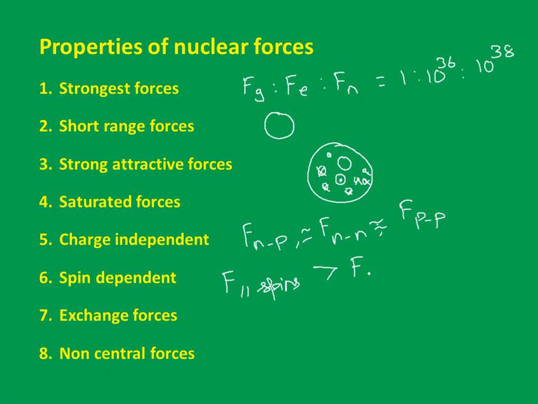Anti-parallel, just crossing the parallel symbol. So the force between nucleons having parallel spins is always greater than the force between nucleons having anti-parallel spins, and that condition is what we mean by nuclear forces being spin dependent. Are we clear with this?